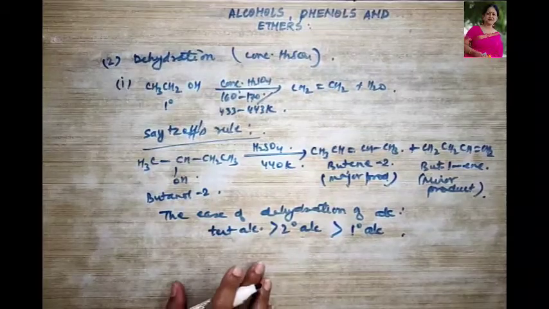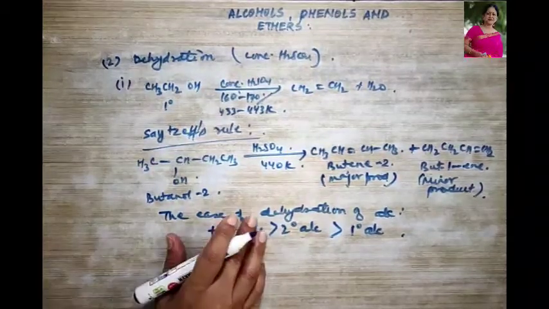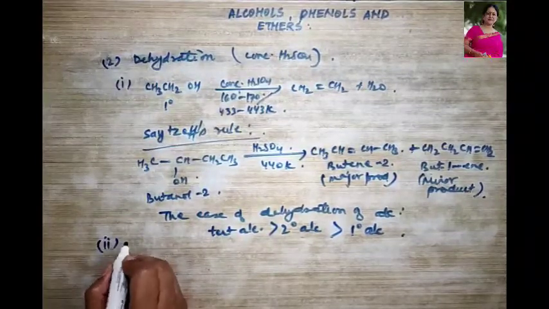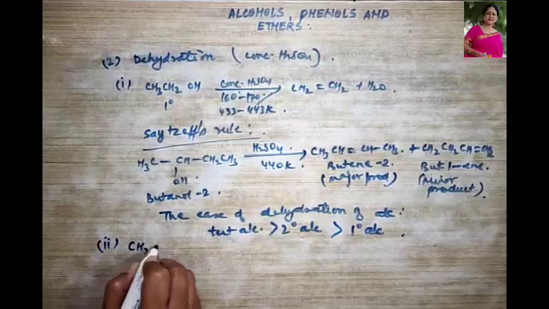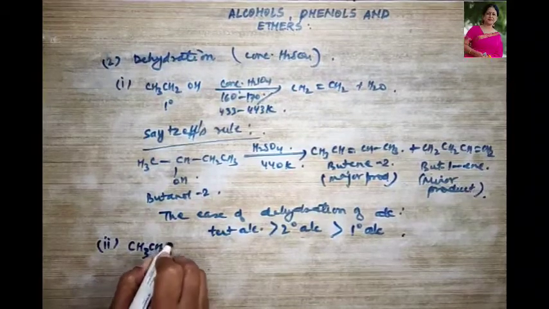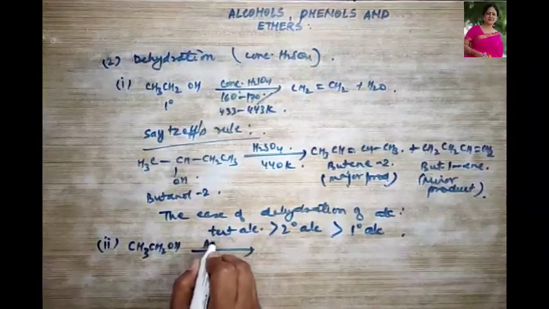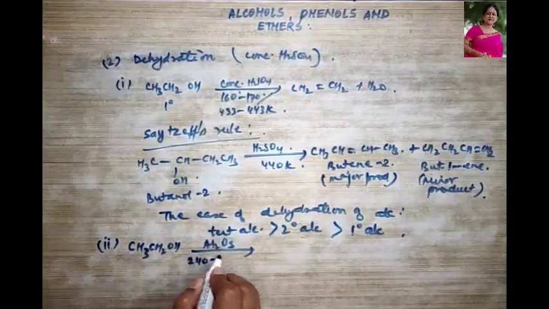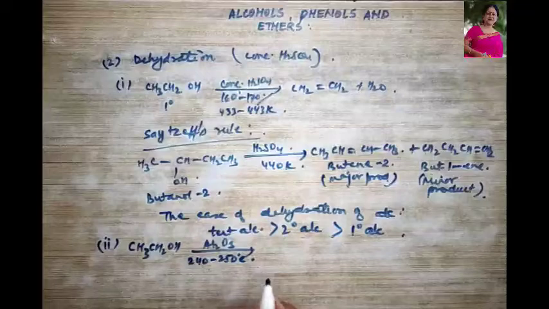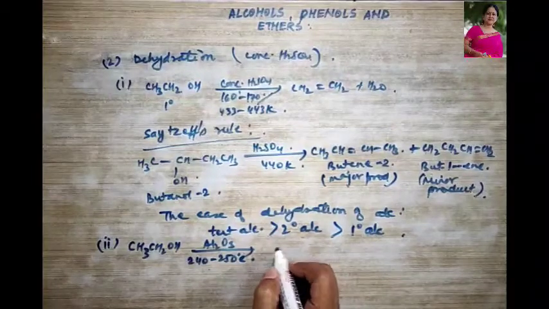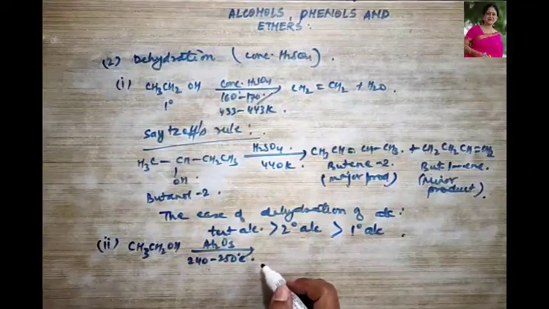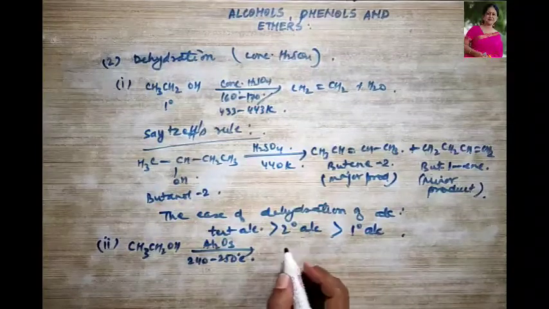Next, we are going to talk about dehydration in the presence of alumina. Let's take a primary alcohol, CH3CH2OH. In the presence of alumina at 240 to 250 degrees Celsius, instead of an alkene, what is it going to form? It will form an ether.